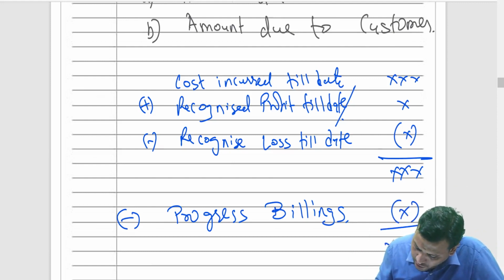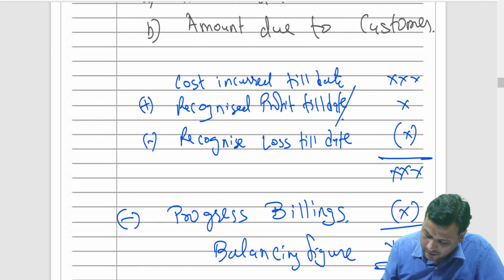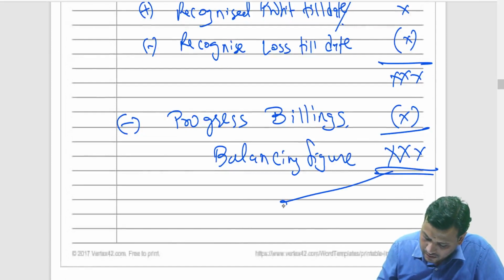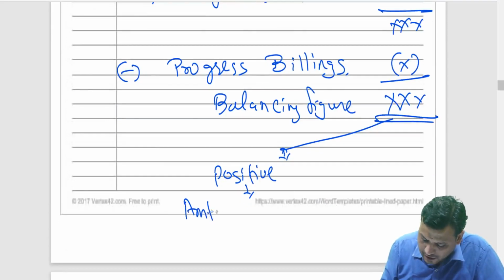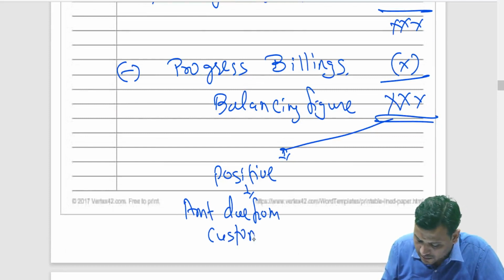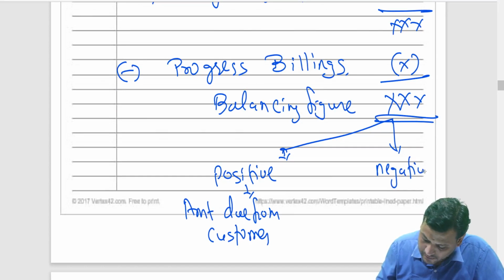You just deduct the progress billings, giving a balancing figure. If it is positive, then I will say amount due from customer. But if it is negative, I will say amount due to customer.